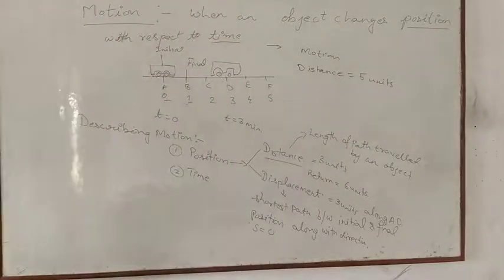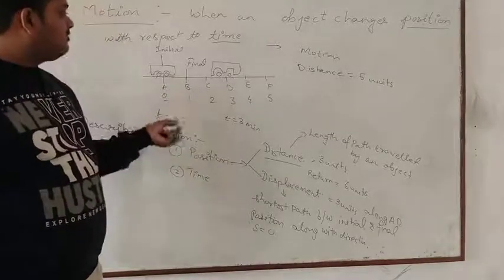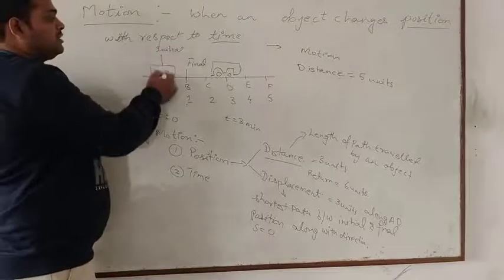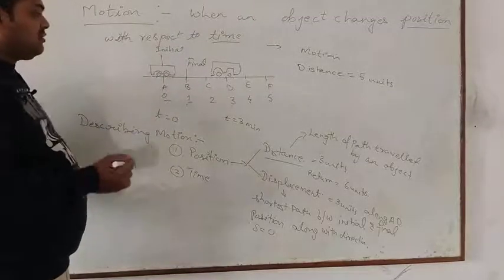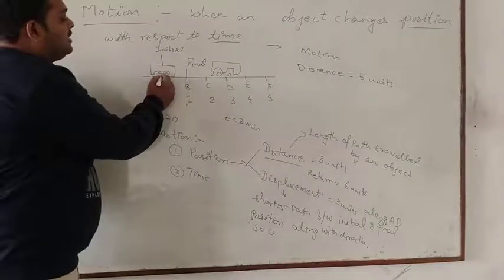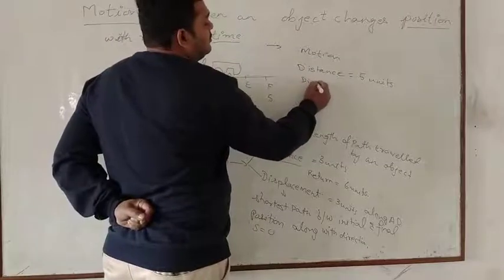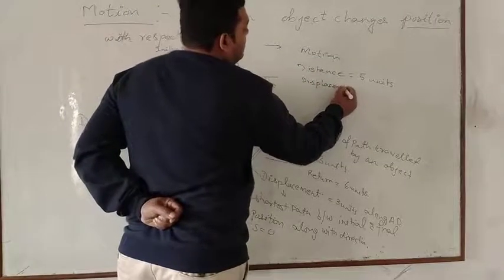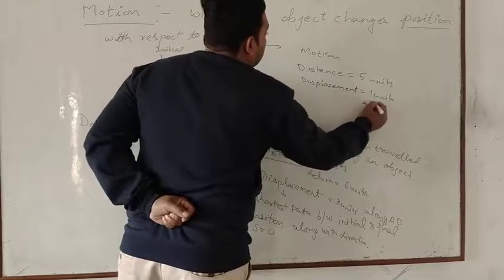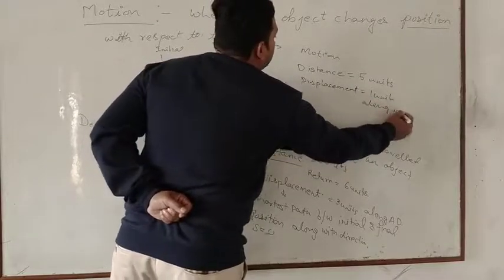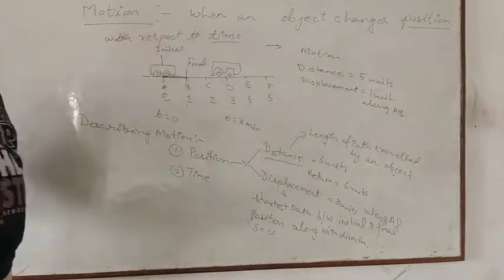Okay. Now if you say the displacement, here what will be the displacement? Now our initial position is A and final position is B. So if you see here, displacement is now just 1 unit. Displacement is 1 unit along AB, or towards AB, we can say.